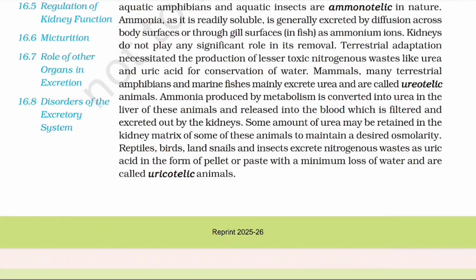osmolality. Reptiles, birds, and land snails and insects excrete nitrogenous wastage like uric acid in the form of pellet or paste with a minimum loss of water and are called uricotelic animals.